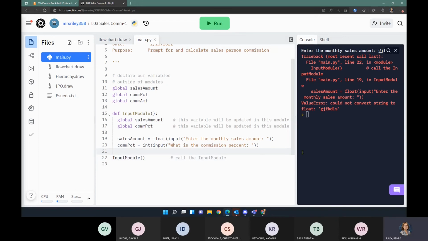Now we've got our input here, so I'm going to create a new module, and I'm going to put it right under my input module. I'm going to define my calculate module, and we named it calc module. And I've got my open close parenthesis and my colon. Now again, I'm indented. And in my calculations module, I'm going to update a variable. I'm going to update the commission amount because I'm going to calculate that. So I'll put that global statement in.